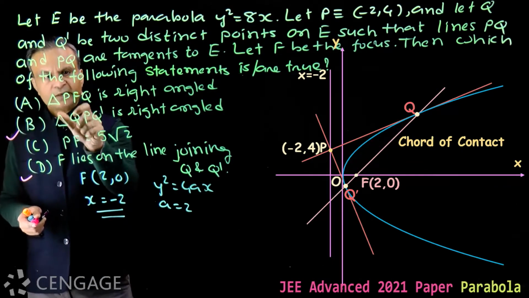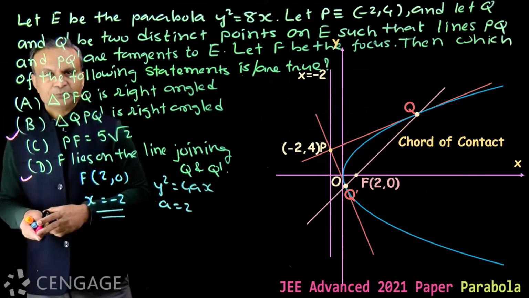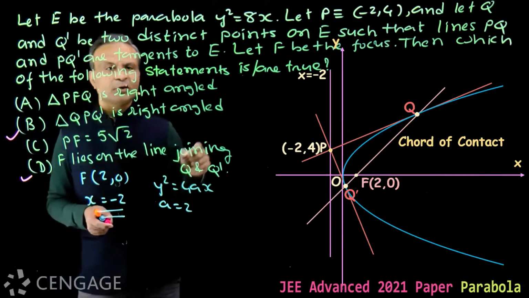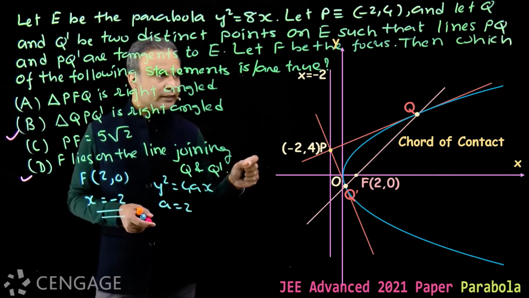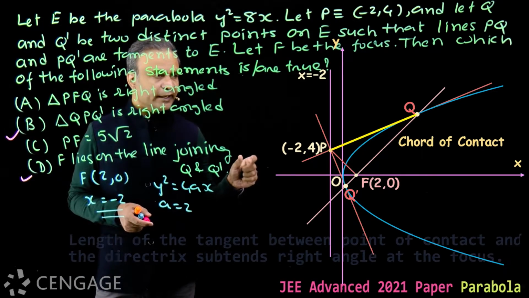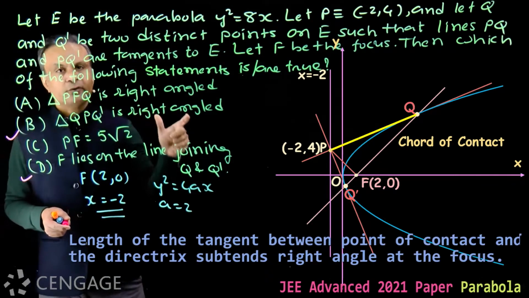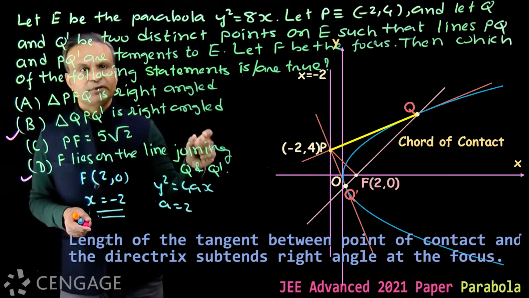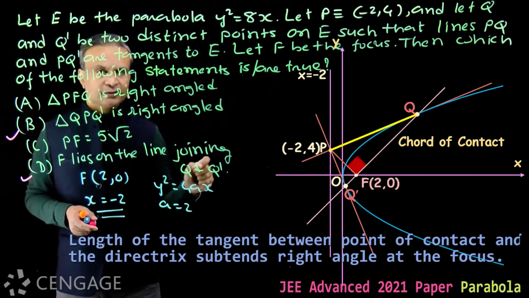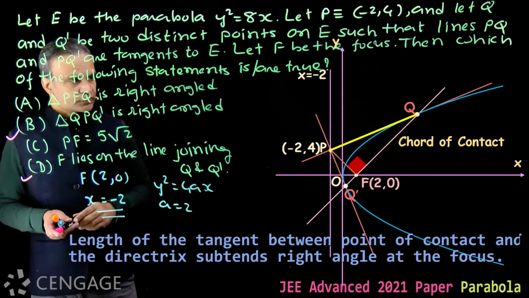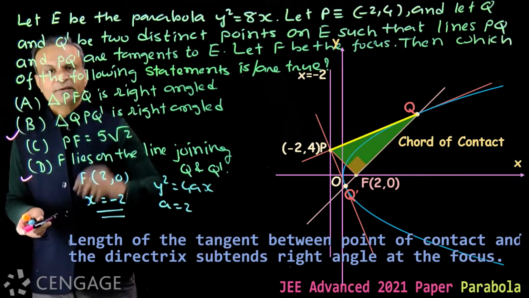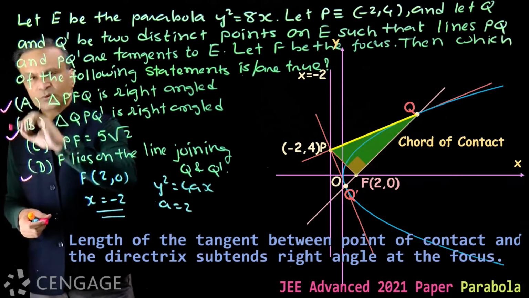Then option A, triangle PFQ is right angle. Again, this is a property of the tangent to a parabola, that the length of tangent intercepted between the point of contact and directrix subtends a right angle at the focus. So this triangle is right angle. This option is also correct.